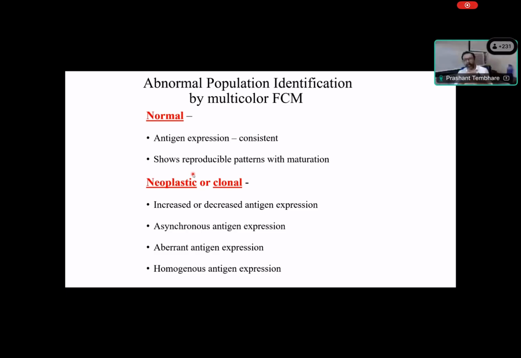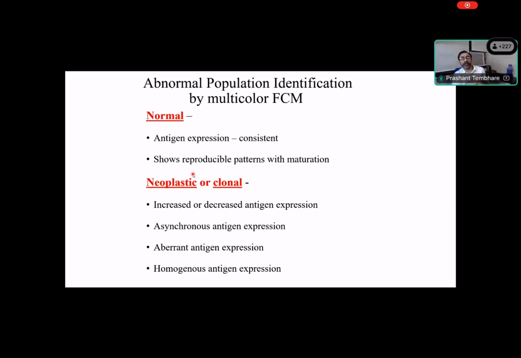And because the genetic abnormalities can lead to the deviation of these reproducible patterns, we can detect this deviation and confirm that there are abnormalities, or that this is a clonal hematopoiesis or neoplastic hematopoiesis. Now, how can we study this, what are the indications of this alteration? So either you have increased or decreased antigen expression pattern. The second thing, because we can study multiple antigens, and these multiple antigen expressions change simultaneously, there is a synchronous expression pattern. The expression pattern goes hand in hand. So that is called synchronous antigen expression. If you have asynchronous antigen expression, that also indicates neoplastic clonal.